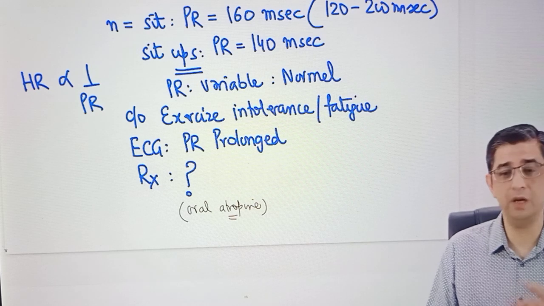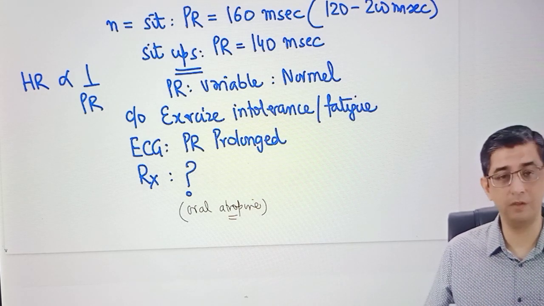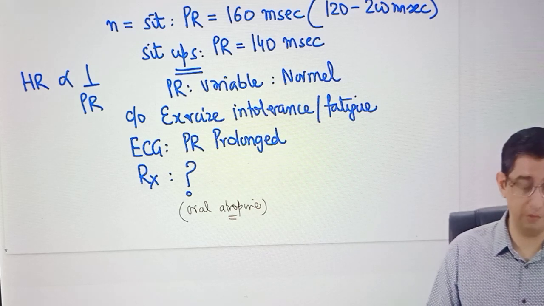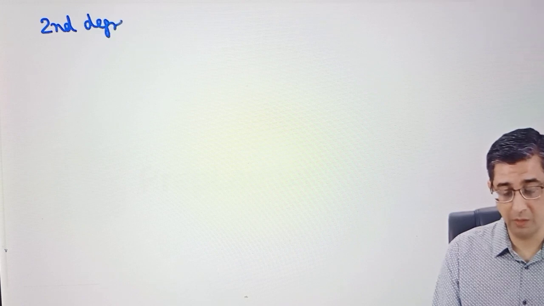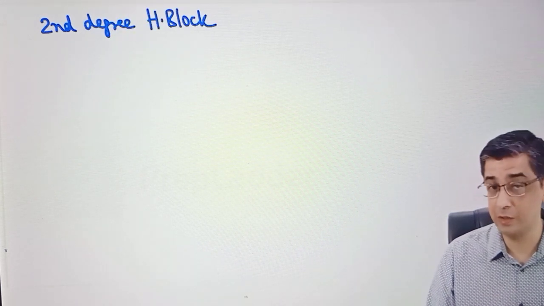Normally when we are shifting an apartment or buying groceries from the grocery store, we might be carrying heavy bags. This guy will definitely have some issues with that. So I would say that restriction of strenuous physical activity is what is recommended for patients with first degree heart block. And now we will be comparing this with second degree heart block, which is the one that is usually asked in the exam. There are two variants of it. One is going to be Mobitz 1 heart block, the second one is Mobitz 2 heart block. So I'll hand draw the ECG before you to explain how the manifestations in these patients will develop.